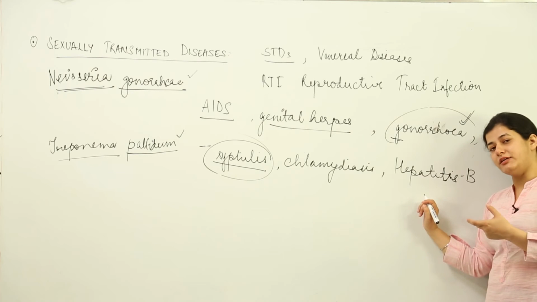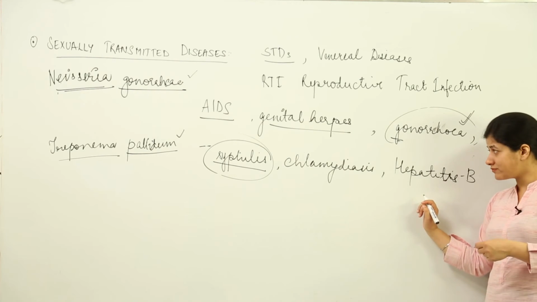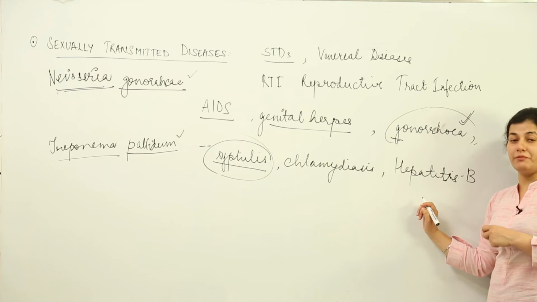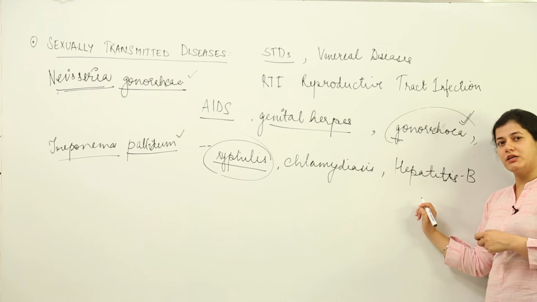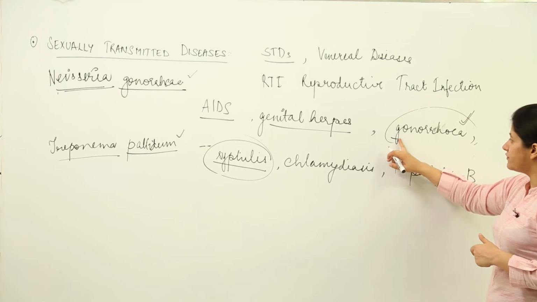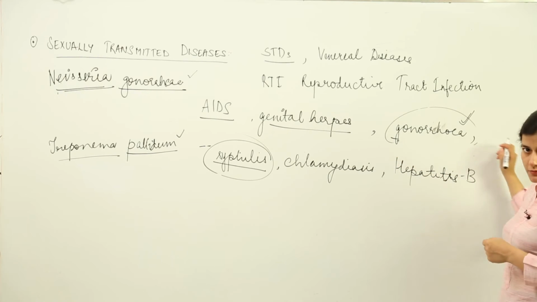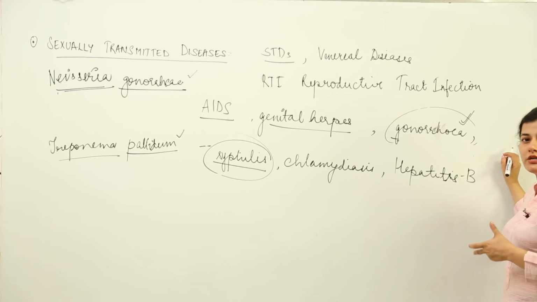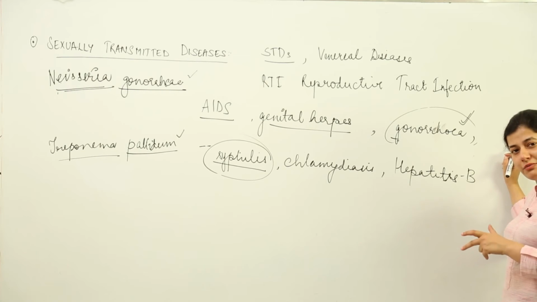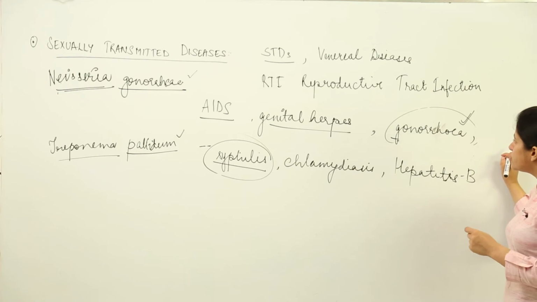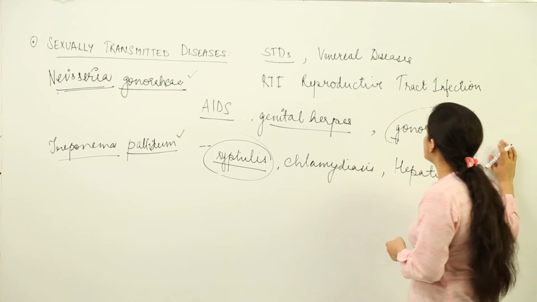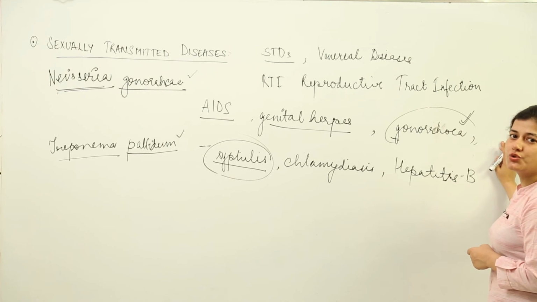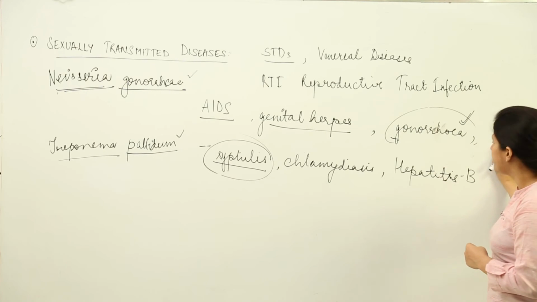The symptoms that the individual might show, in case of males, are abdominal pain and some testicular swelling. There would be unusual yellowish to greenish discharge from both male and female genital organs, and this might lead to infertility.